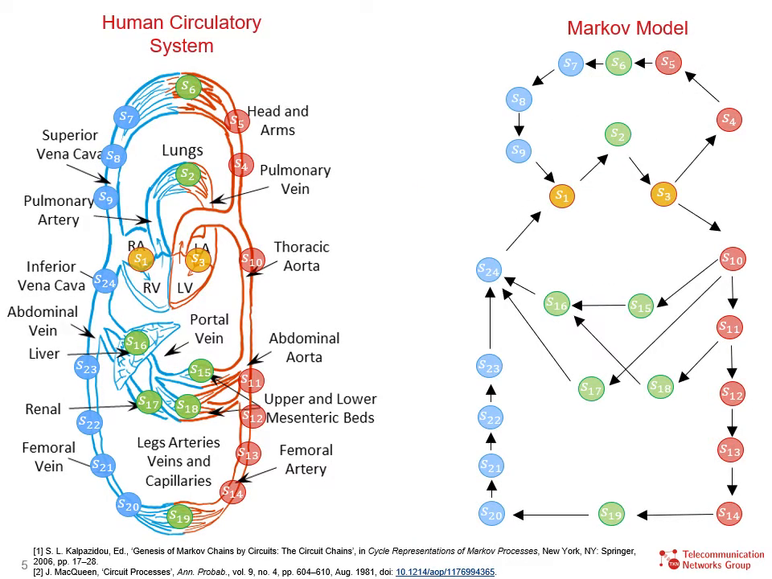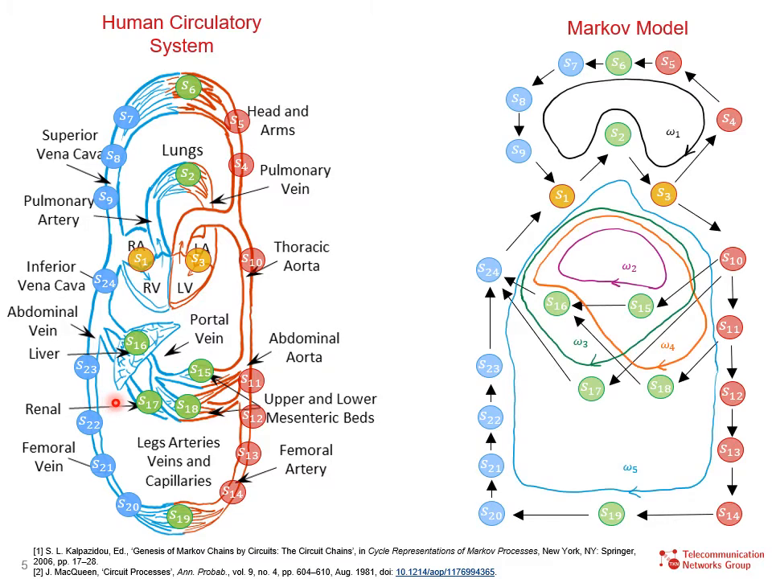The Markov model is represented with a total of 24 stages corresponding to the arteries, the capillaries, and the veins of the human circulatory system. The stages are connected as the vessels represented here in this figure for the human vessels. To find the transition probabilities, we represent the Markov model by its closed circuits. Here represented are 5 loops following the diagram of the human system on the left of this figure.